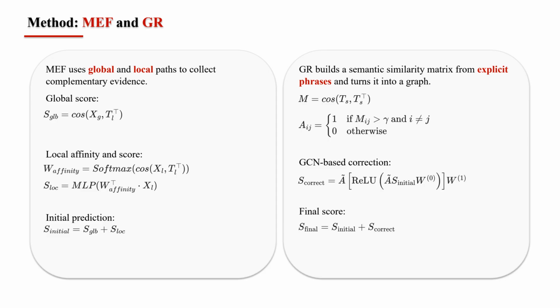The second and third modules operate after the steered features are available. MEF separates prediction into a global path and a local path, then fuses both scores to preserve fine-grained evidence that may be lost by simple CLS token matching. GR then models category relations using explicit phrases, builds a semantic adjacency matrix, and applies a graph convolutional correction to the initial scores. This enforces more logical and transferable predictions, especially for unseen categories.